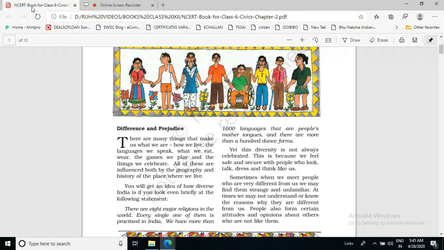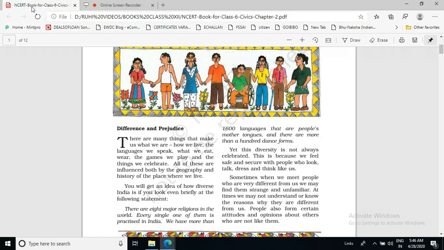You will get an idea of how diverse India is if you look even briefly at the following statement. India is a diverse country. We all know this. We have discussed this in the previous chapter also. Now, you are given some data regarding this. There are 8 major religions in the world. Every single one of them is practiced in India.